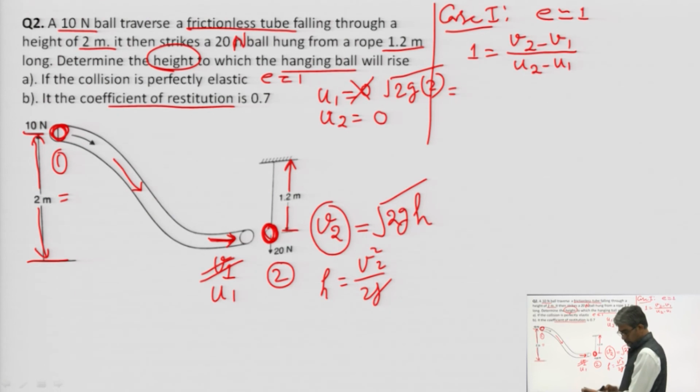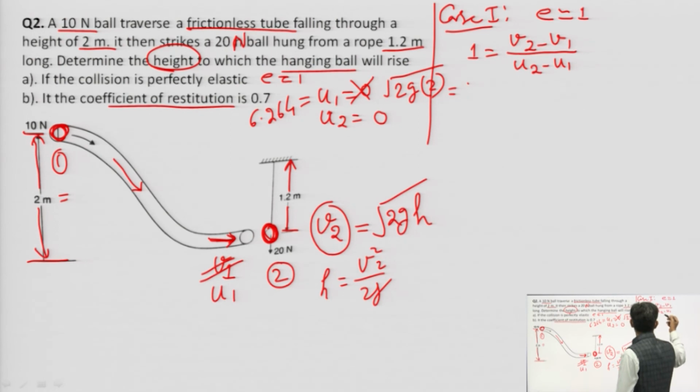So the U1 value is 6.264 meters per second, from kinematics. The U2 value is 0.